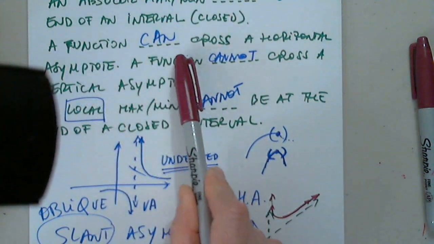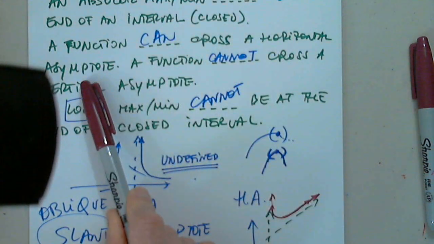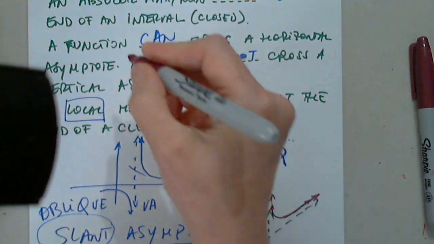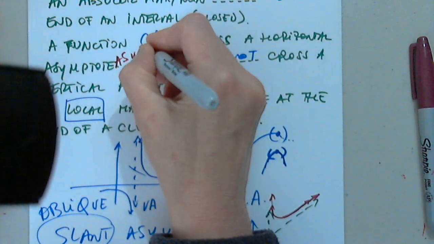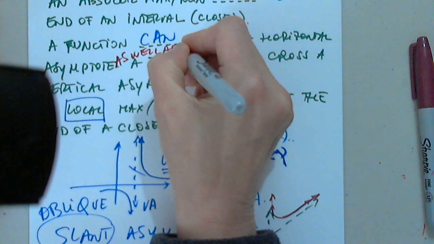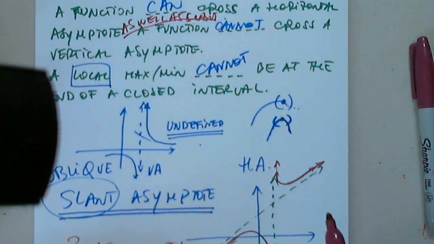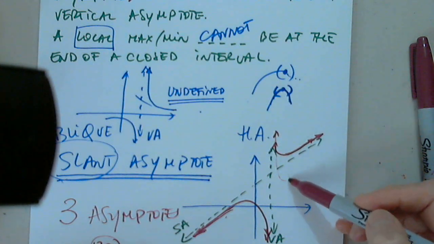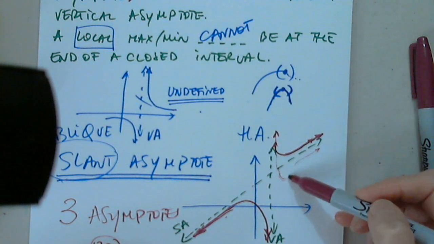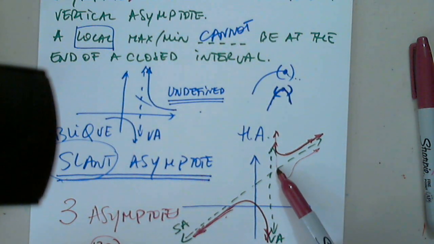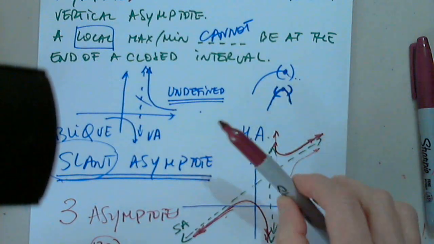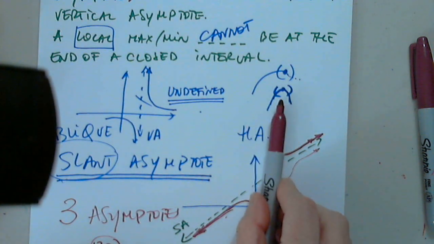Now, one comment I want to make. A function can cross a horizontal asymptote as well as slant. So a function can do something like this. It can cross the slant, can cross the horizontal, but it will never cross the vertical.